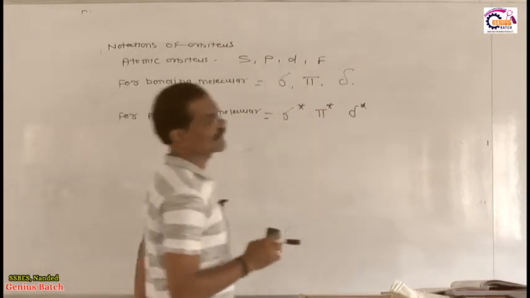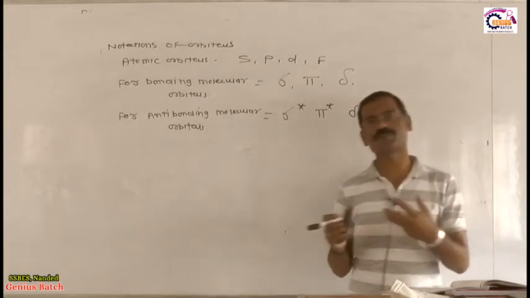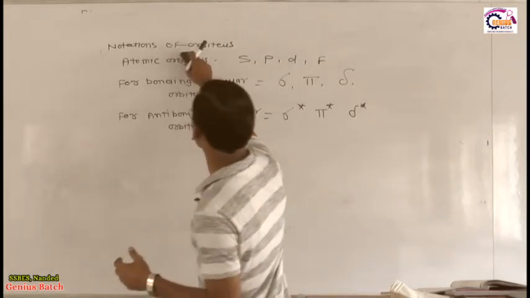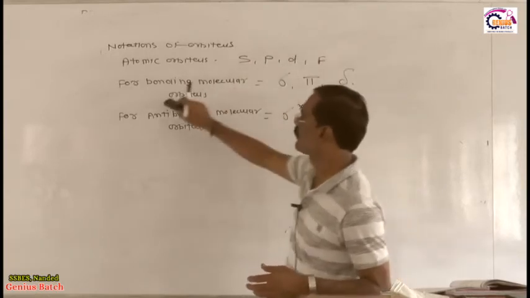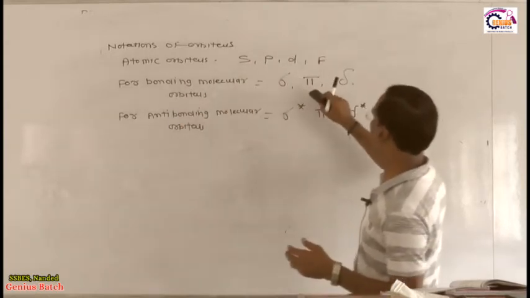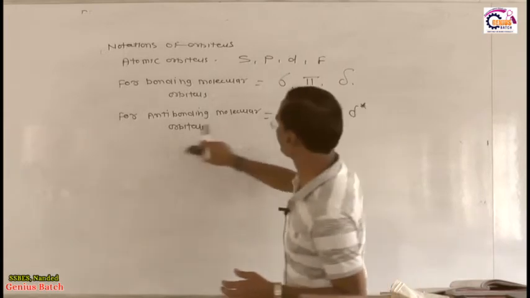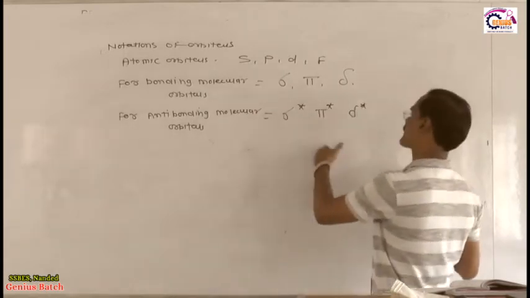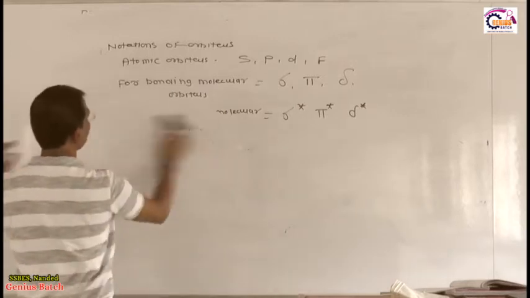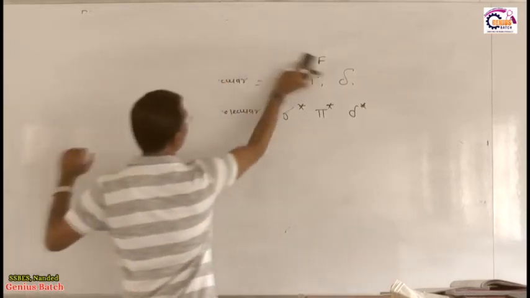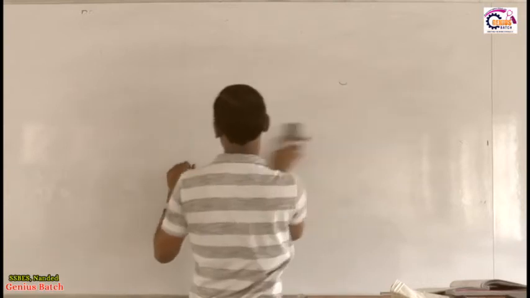Before discussing the real approach of molecular orbital theory, you write down the notation of orbitals. Atomic orbitals are notated by s, p, d and f. For bonding molecular orbitals, either sigma, pi or delta. For anti-bonding molecular orbitals, either sigma star, pi star or delta star. These are the notations for bonding as well as anti-bonding molecular orbitals.